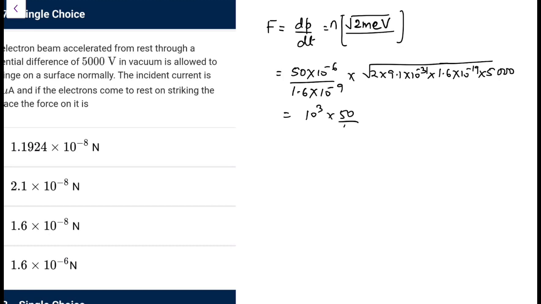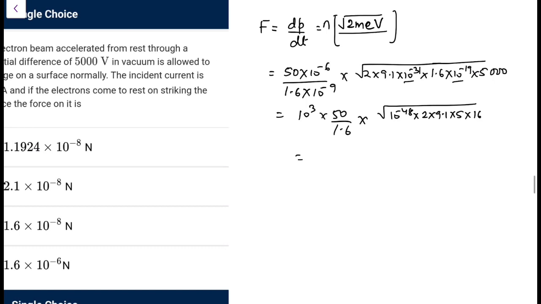I can write it here, 50 over 1.6, and if I do this calculation here, it's not going to be quite easy, but let me try it. Okay, so 10 to the power minus 31 minus 19, this is 10 to the power minus 50, and that is 10 to the power minus 47. So write it as 10 to the power minus 48 into 2 into 9.1 into 5 into 16. I have taken 16 and raised the power by 1. So 16, so 4 will come out, so 50 upon 1.6 into 4 into 10 to the power 3 and into 10 to the power minus 24, and the rest what we have, 10 into 9.1, that would be 91.